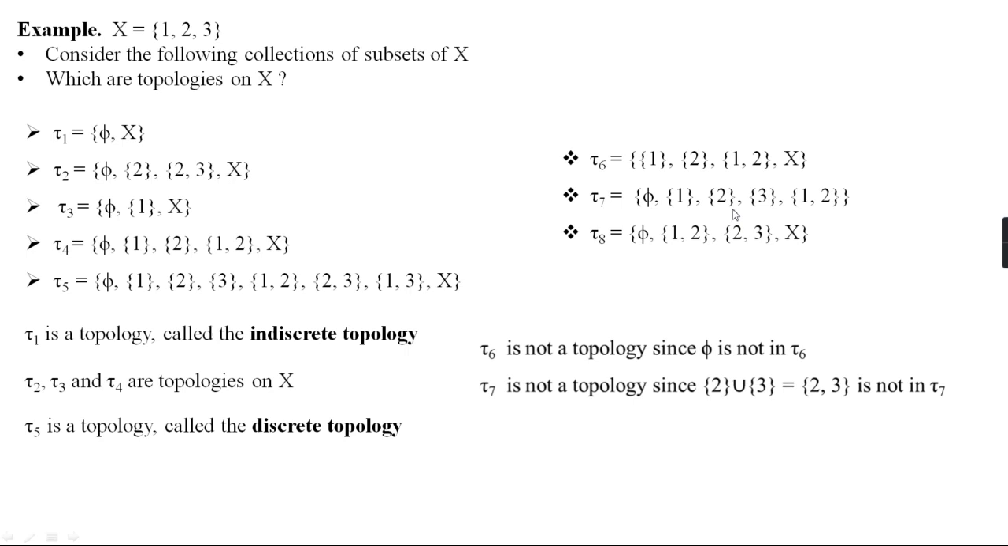Moreover, if we consider the union of singleton set {2} and singleton set {3}, then the union is the set {2,3}, that is also not a member of τ7. Considering like that, also we can say that τ7 is not a topology. Again, τ8. Here, if we consider the intersection of {1,2} and {2,3}, their intersection is the singleton set {2}, that is not an element of τ8. So τ8 is not a topology defined on X.